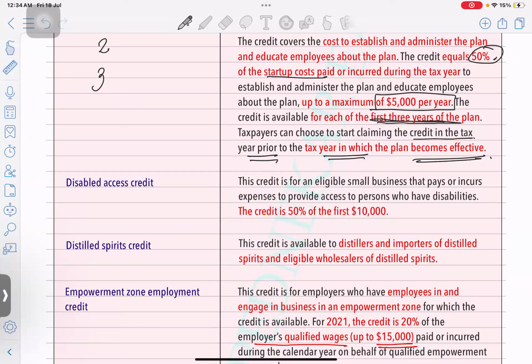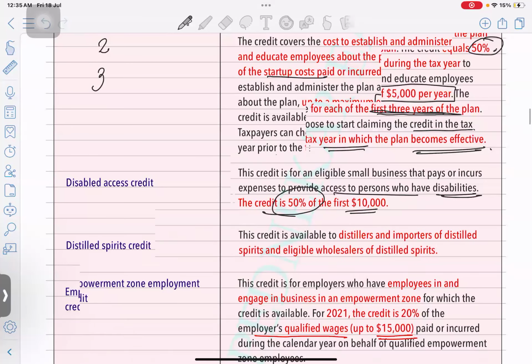So for that cost, whatever you are incurring to provide the proper access to the person who is disabled, the credit will be 50% of first 10,000. Whatever cost you have incurred, up to 50% will be allowed. Over and above 10,000, you are not allowed to take any credit.